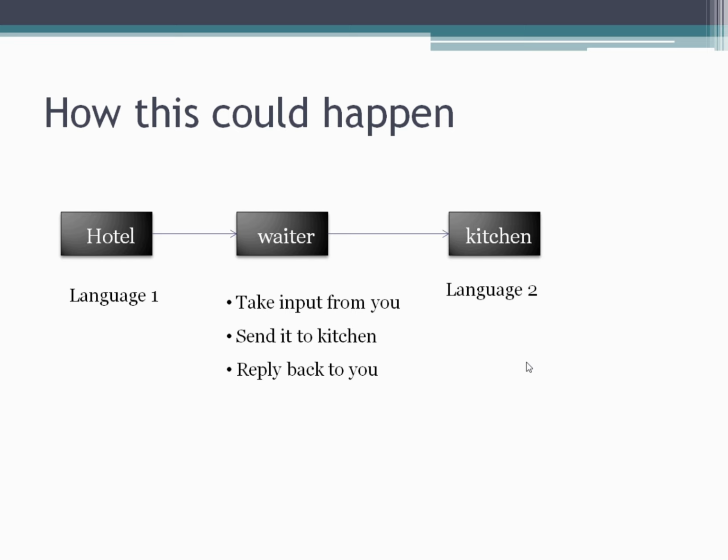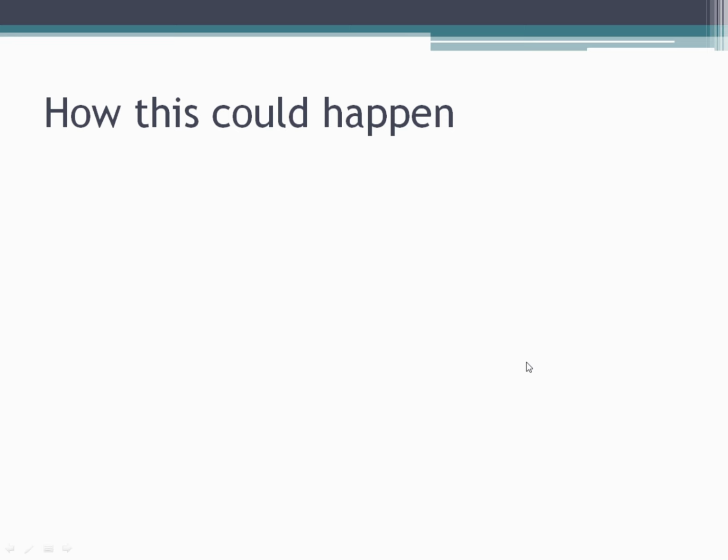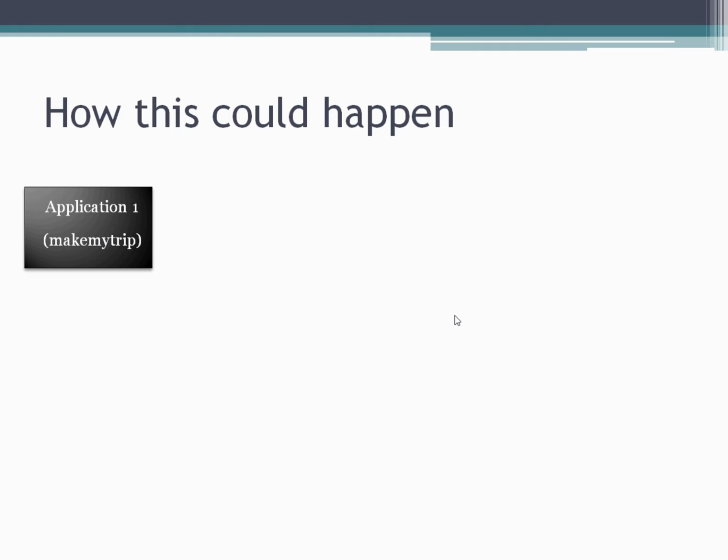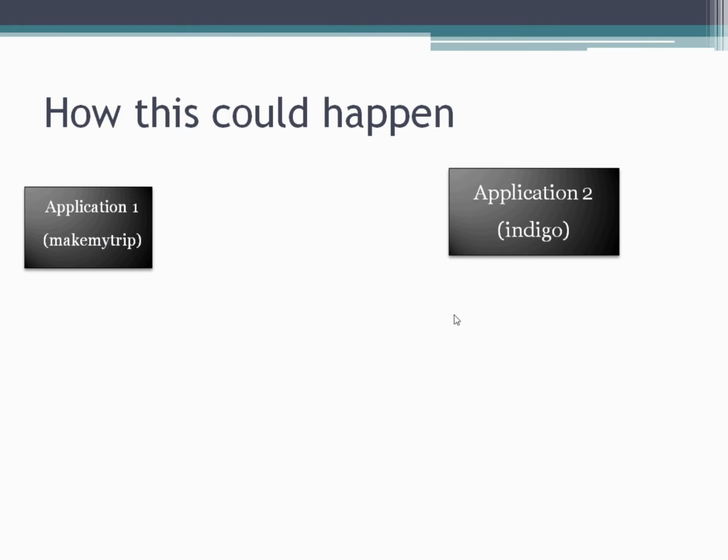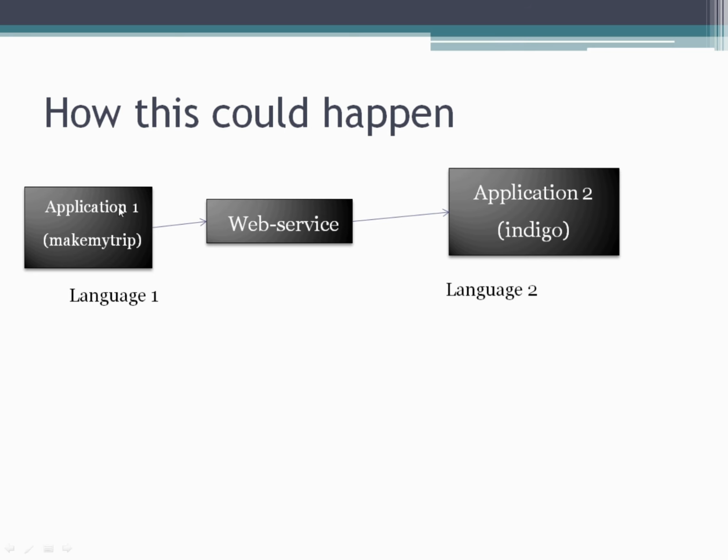Okay, so now the same thing happens with these two applications. Suppose this is application 1, makemytrip.com, and this is application 2, Indigo, and there is a web service in between. The web service takes the input from makemytrip.com and gives it to the other application, that is Indigo. If makemytrip.com is written in one language and Indigo is written in another language, it translates them, right?